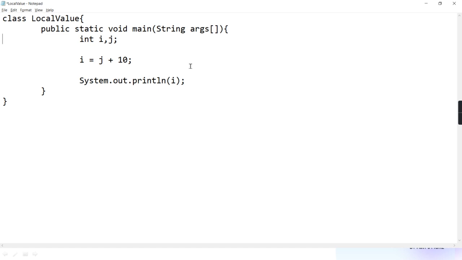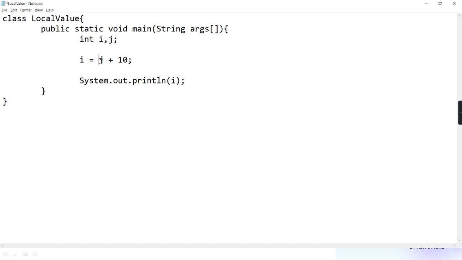Java will not run. What Java says is it will not use any variable which is uninitialized. Now it actually doesn't give an error for i. You understanding? Here you are using i, and here you are initializing i. So for i the problem doesn't come, because it checks from the point where it is declared to the point where it is used. You are declaring it here and using it here for the first time, so in between that point it is getting initialized. Therefore, for i no problem.